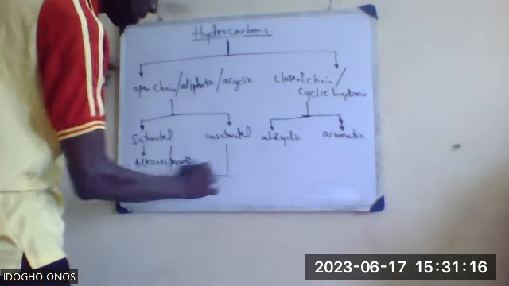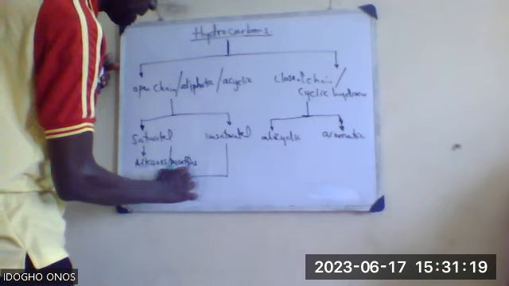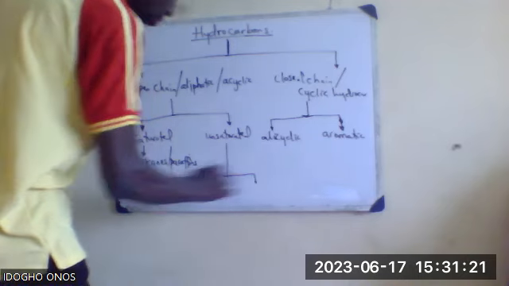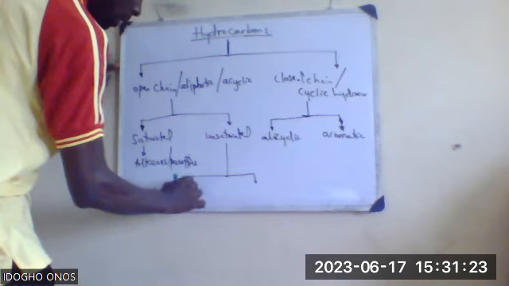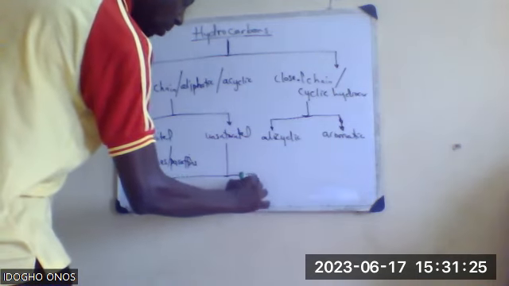Then for unsaturated, it is divided into two: alkenes, ENE, and alkynes, YNE.